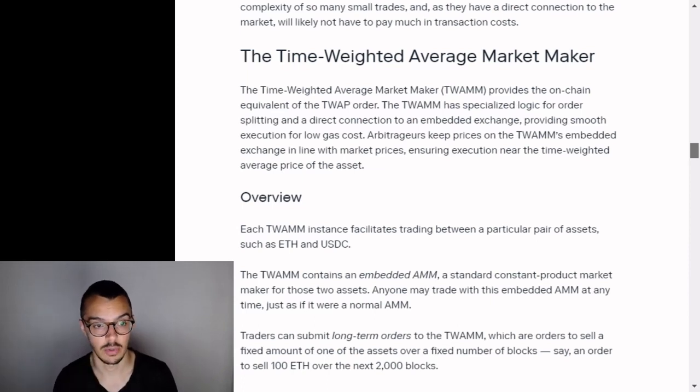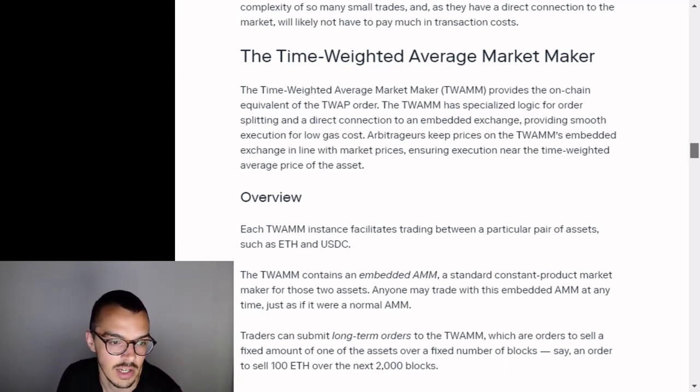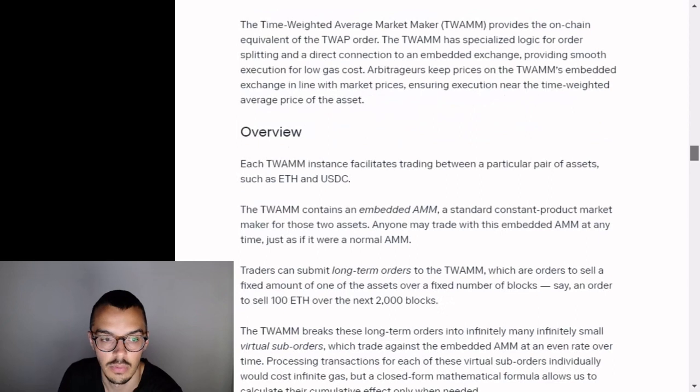The time-weighted average market maker provides the on-chain equivalent of the TWAP order. The time-weighted average market maker, the TWAMM, has specialized logic for order splitting and a direct connection to an embedded exchange, providing smooth execution for low gas cost. Arbitrageurs keep prices in the TWAMM's embedded exchange in line with market prices, ensuring execution near the time-weighted average price of the asset.